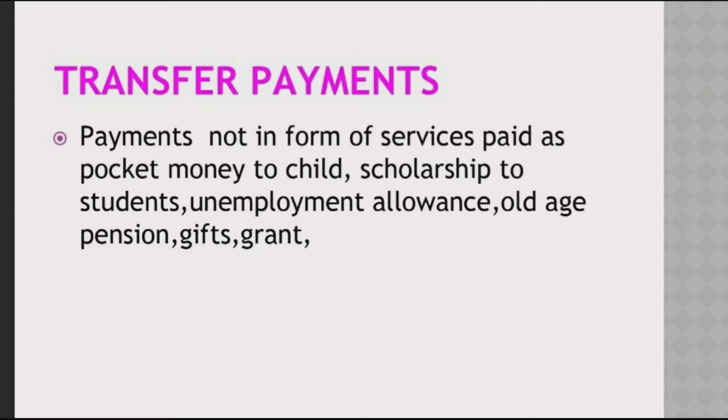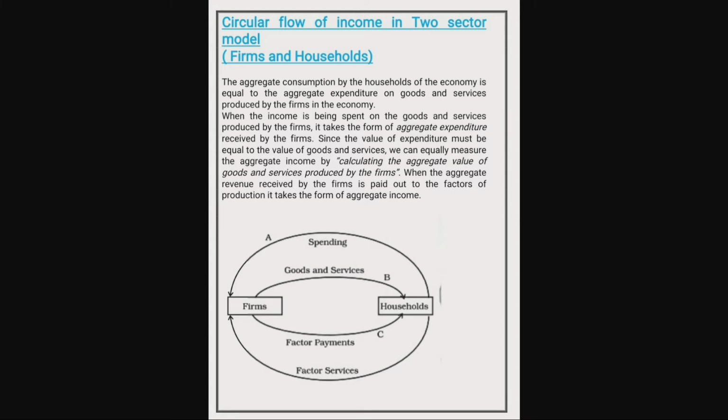Now let's move to the topic, circular flow of income. Circular flow of income in the two-sector model. The two sectors are firms and households. The aggregate consumption by the households of the economy is equal to the aggregate expenditure on goods and services produced by the firms in the economy.